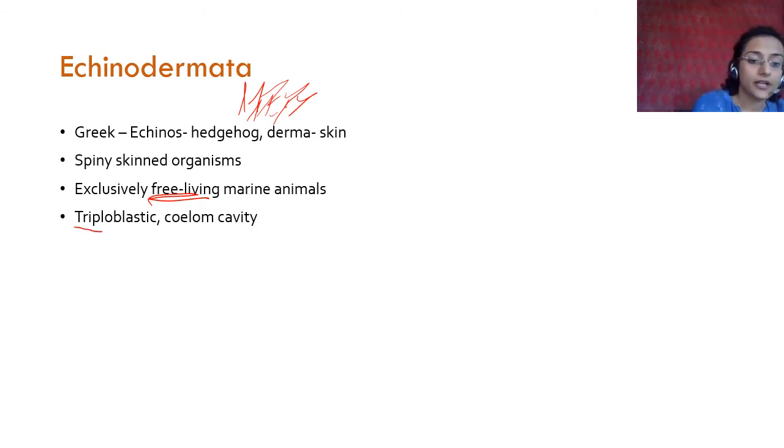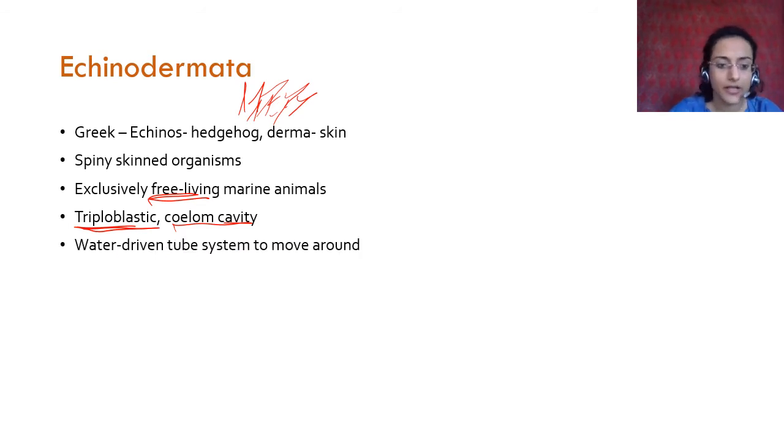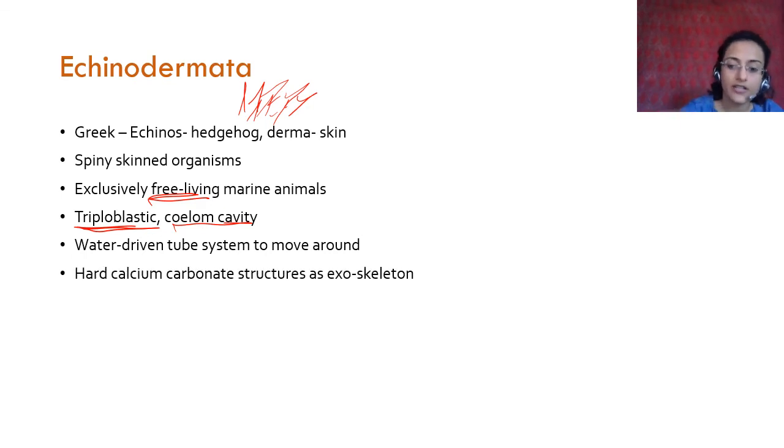They are triploblastic, 3 cell layers, and they have a coelom cavity. Triploblastic you have seen from platyhelminthes onwards. Coelom cavity you have seen from annelida onwards. Okay, echinodermata is also bilaterally symmetrical. They have a water driven tube system to move around. They push water from their body to give them some sort of energy, and that's how they move forward. They have a hard calcium carbonate structure as exoskeleton, outer skeleton.